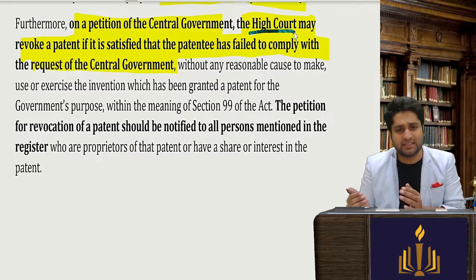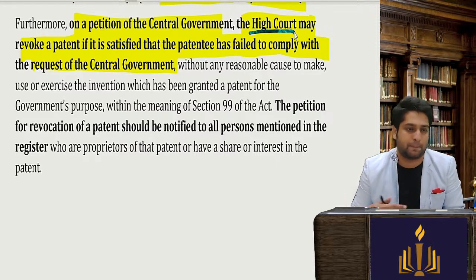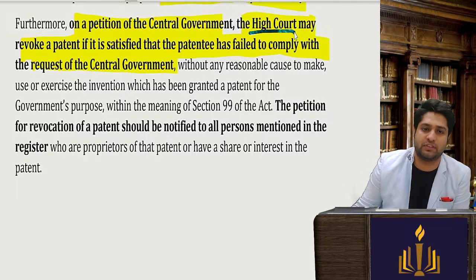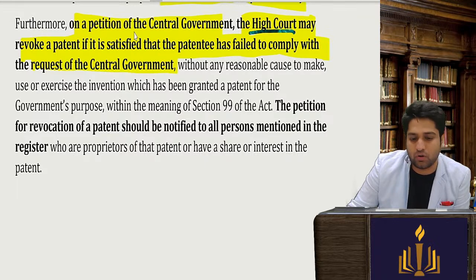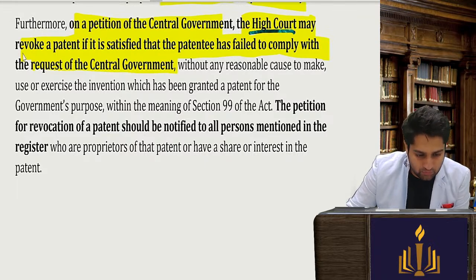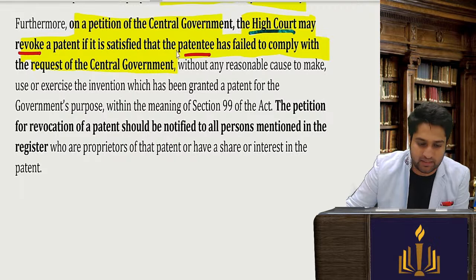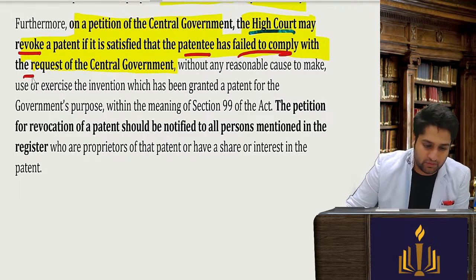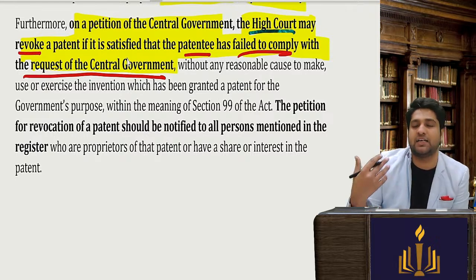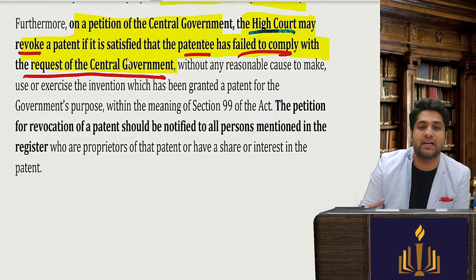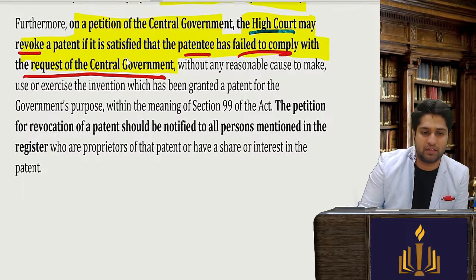I think it's in section 117A, which we will see towards the end of the chapter in appeals. So if the central government has given some suggestion and you have not fulfilled that direction, then it will be revoked.